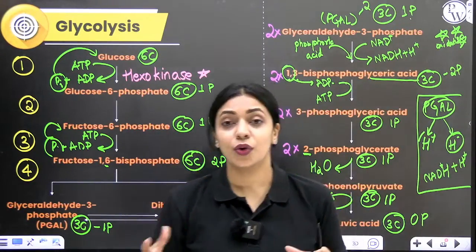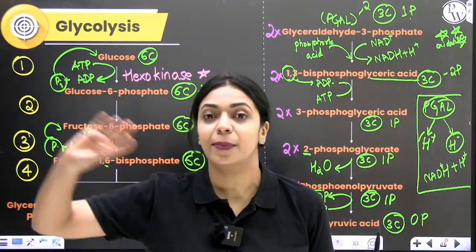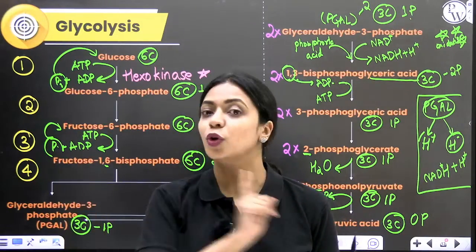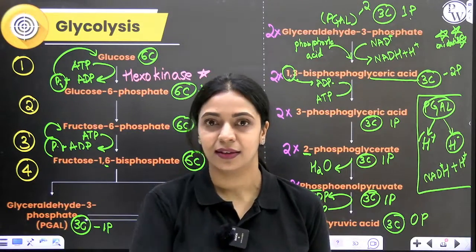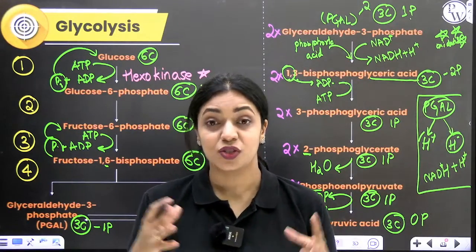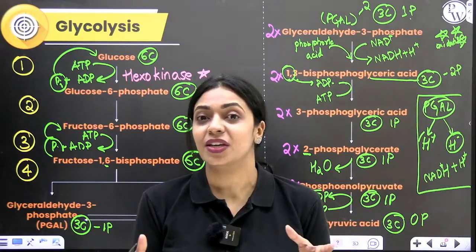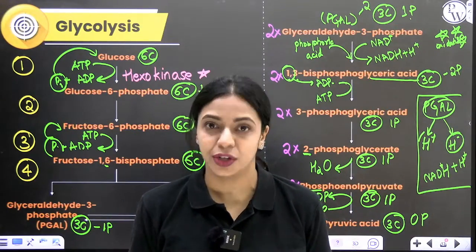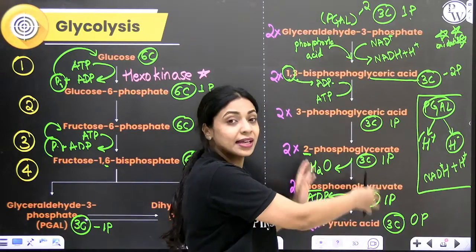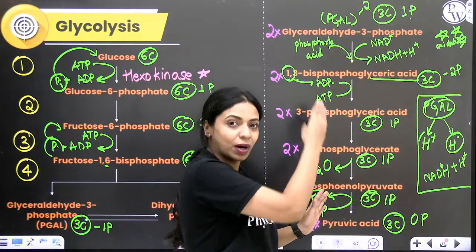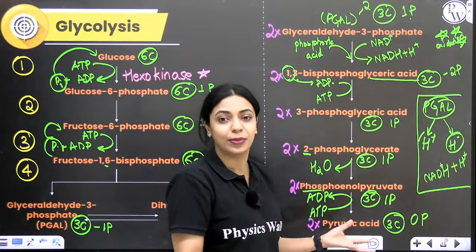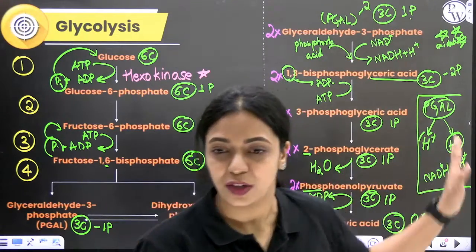Unless glucose is completely broken down and carbon dioxide is released, it is not completely oxidized. So if you look at this 10-step process right here, is there any place where carbon dioxide was released? It is not. The complete energy in glucose in that carbon skeleton is not used up. We still have 3 carbon compounds. That still has energy. Once that is broken down, carbon dioxide is released, that gets completely oxidized. So far, complete oxidation has not happened.